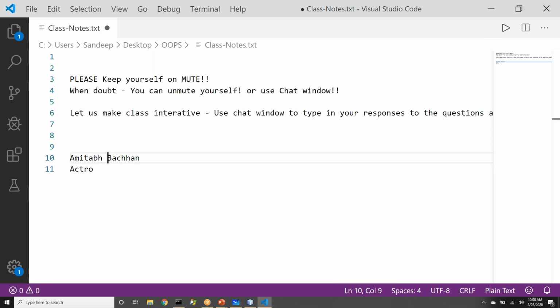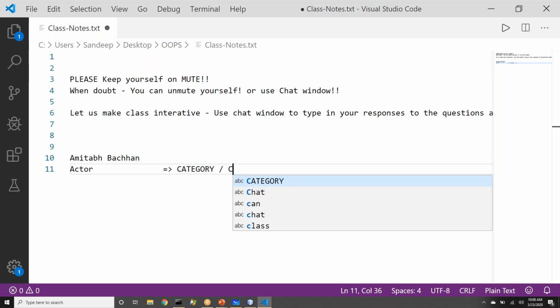One is a person and another is that he's an actor. Now in the object-oriented programming world, we will say that actor is actually a category or a class. We have seen a person who belongs to a category, who belongs to a class. So we are classifying the person in a category. That is where classes come into the picture.